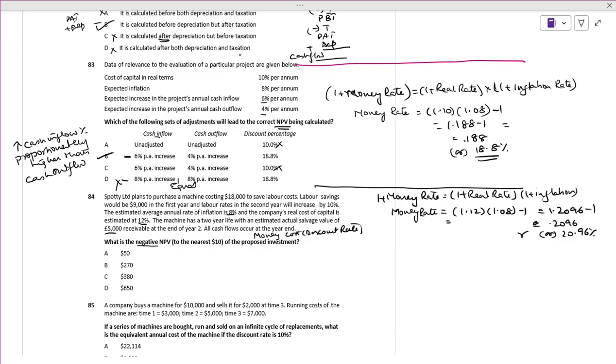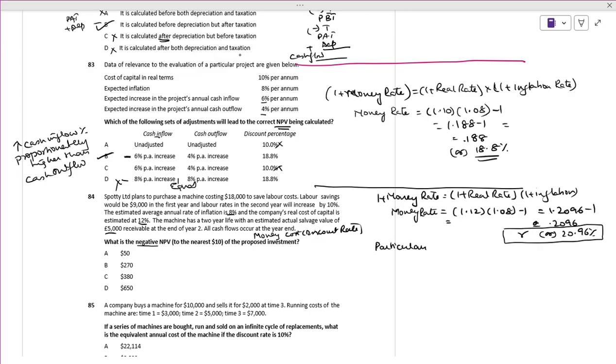This is the value of R. Now at this rate we have to discount it, as simple as possible. We have to follow the same process and take the particulars.